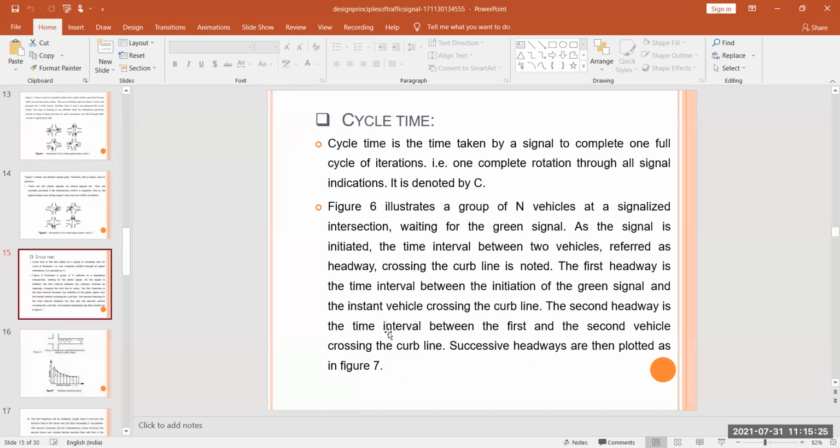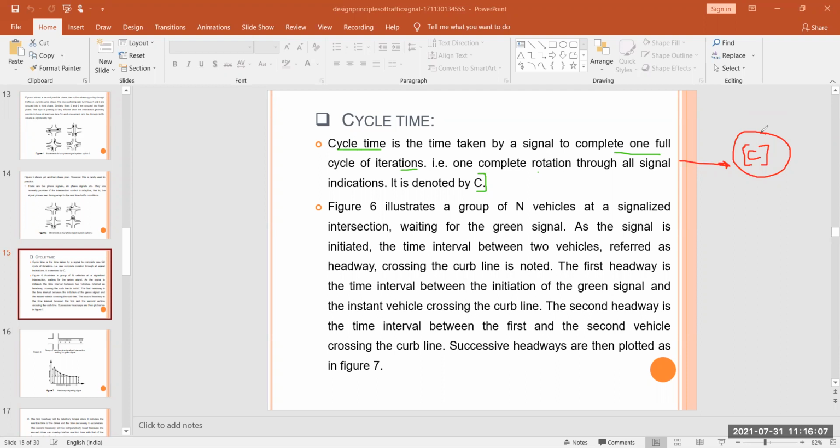Next is your cycle time. We generally discuss cycle time during the terminology portions. Here you see this is your cycle time. Cycle time is the time taken by a signal to complete one full cycle of iteration, that means one cycle rotation through all signal indications. It is denoted by C. You must remember this, because next we develop a formula for this cycle time, and there we use this symbol C.